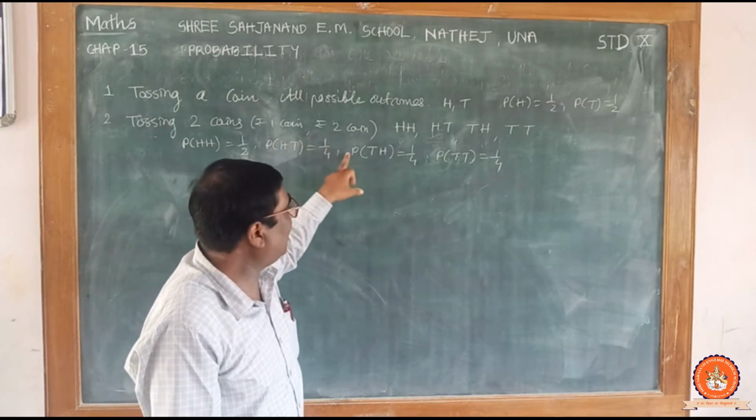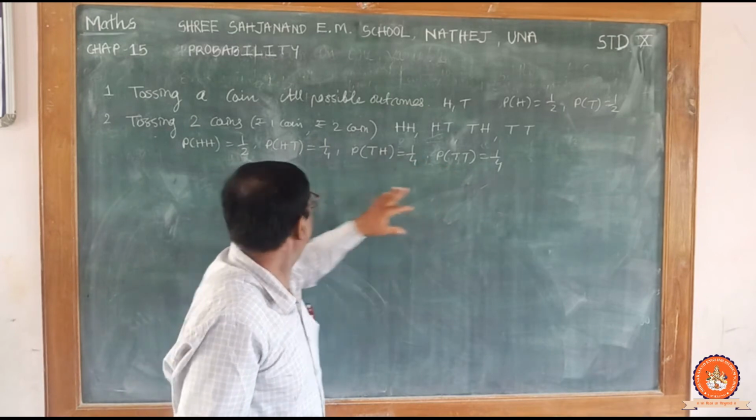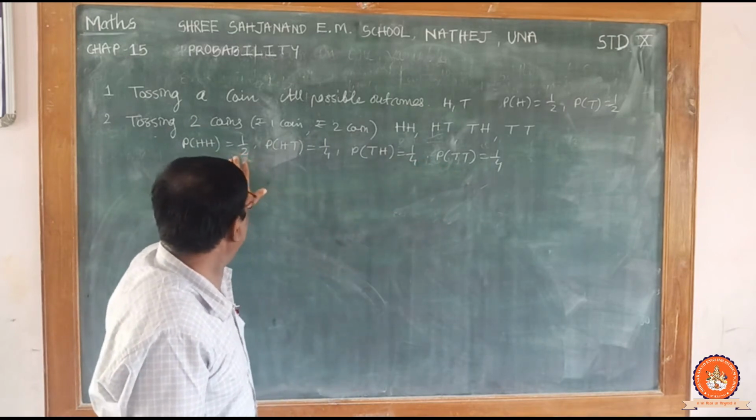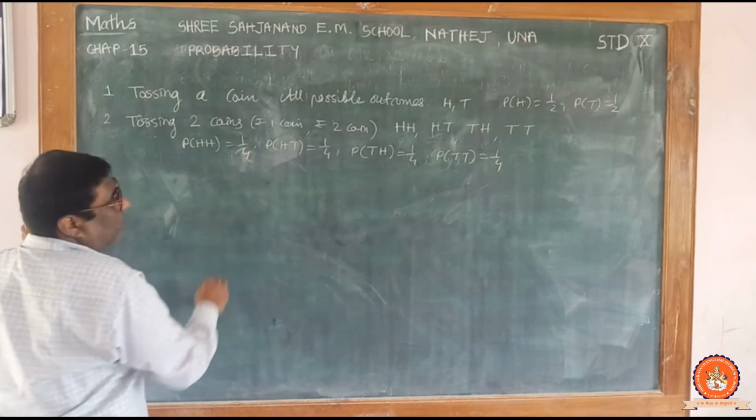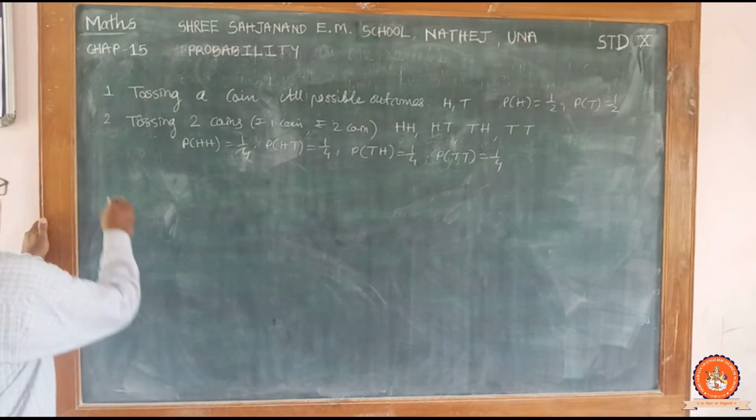So for each outcome probability is 1 by 4, not 1 by 2. It's 1 by 4 every time. Okay, now